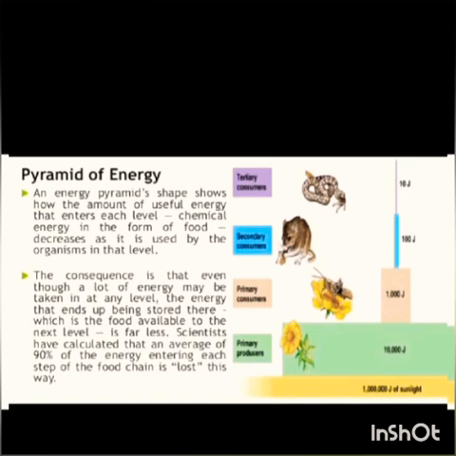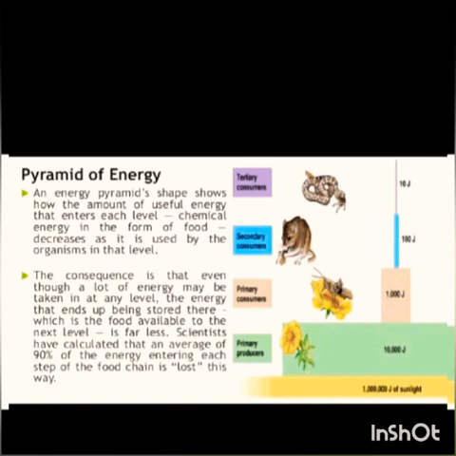An energy pyramid shape shows how the amount of useful energy that enters each level, chemical energy in the form of food, decreases as it is used by the organisms in that level.